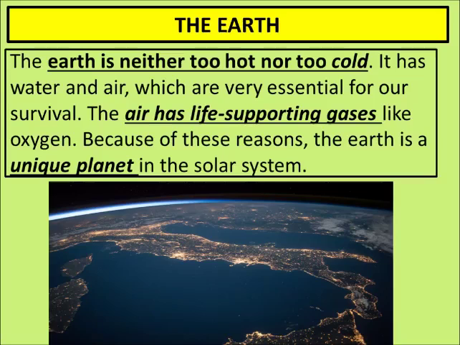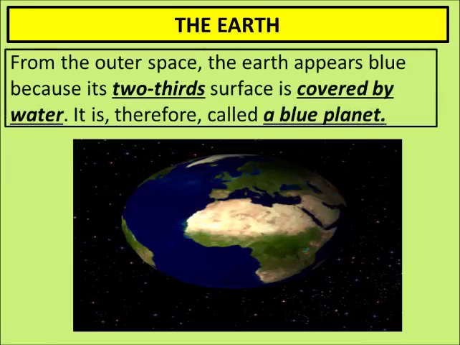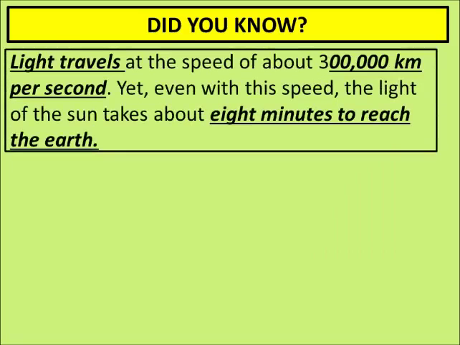No other planet in the solar system is like earth, and no other planet has life on its surface. Not even the moon, not even Mars. People only make rumors that they have seen aliens over here, aliens over there, but is that all false? Life is only on the earth. From outer space, the earth appears blue because 2/3 of earth's surface is water. It is therefore called a blue planet.